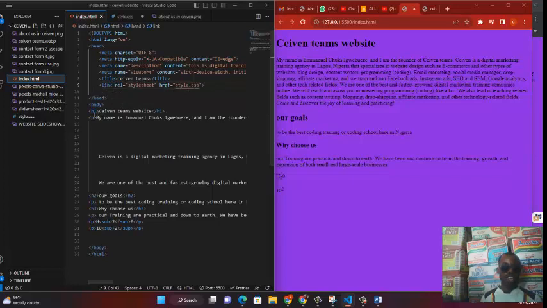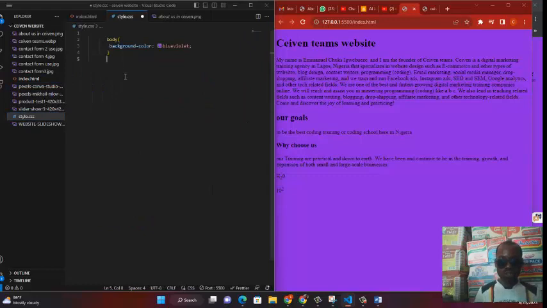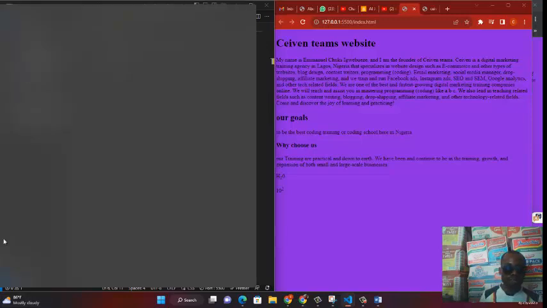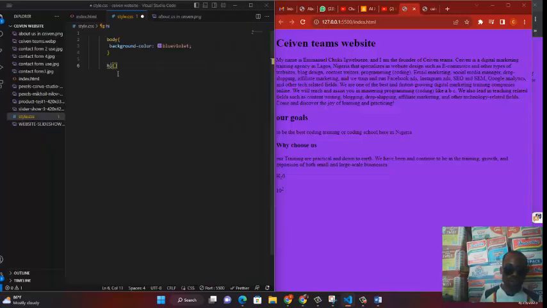So how do we work with H1? First of all, you want to call the H1, and that H1 becomes what? It becomes the selector. Do you remember the selector? So immediately we have to get another selector, and that should be H1. So the body will now have H1. This goes in line with what I told you before, that a selector can be anything. It doesn't mean that it should be body only. So these are selectors, and immediately after you put your selector, you can actually space it or leave it like that. It works. Let me just space it to show that if I give a space, it still works. If you didn't give a space, it still works.